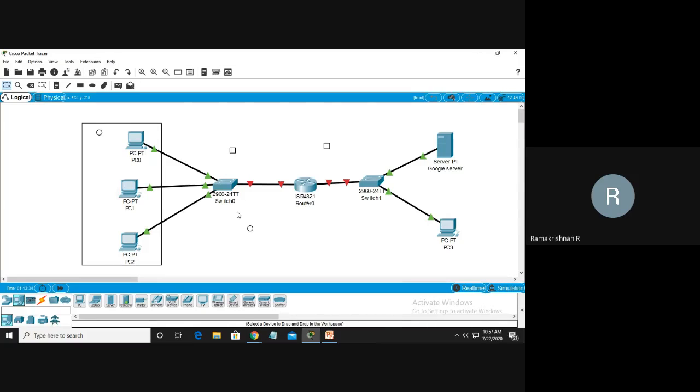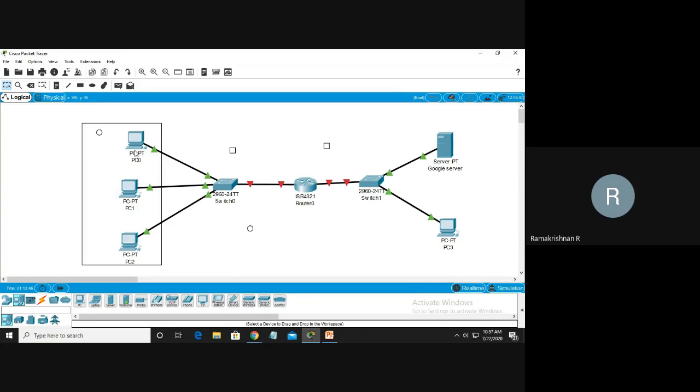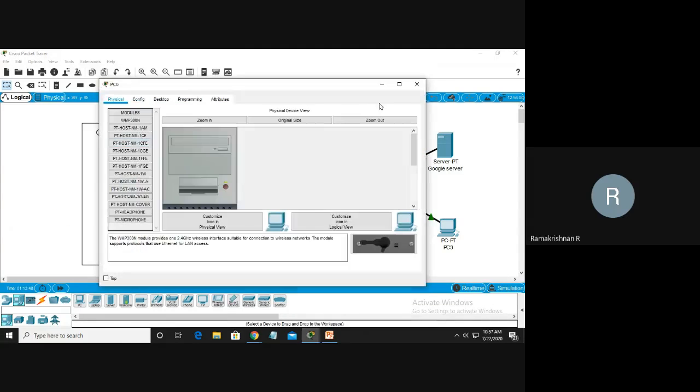If I want to set up as a computer network engineer, I design. But how am I going to connect? With the help of the IP address. So each and every machine needs an IP address. These two are red links, which means the router is not enabled. We have to enable it. Before that, first I want to assign the IP addresses to the machines.